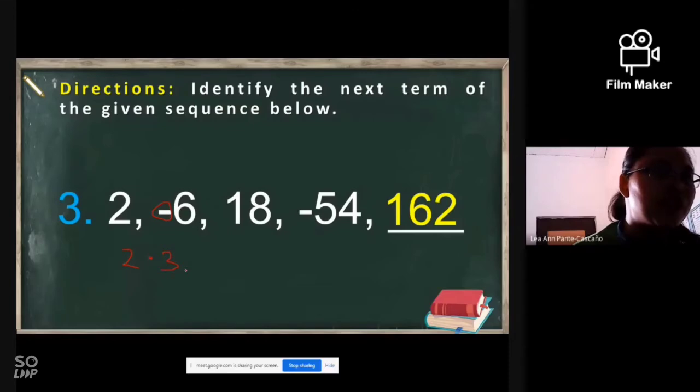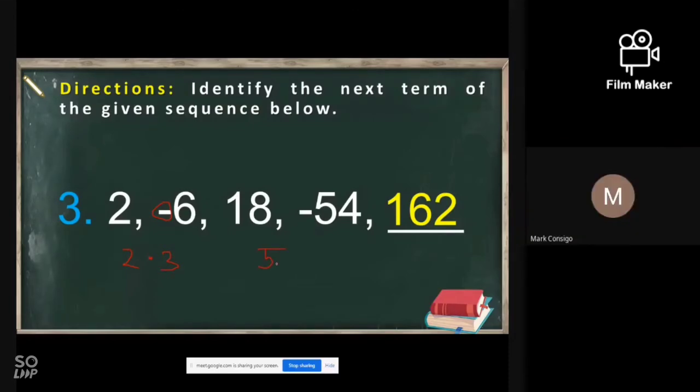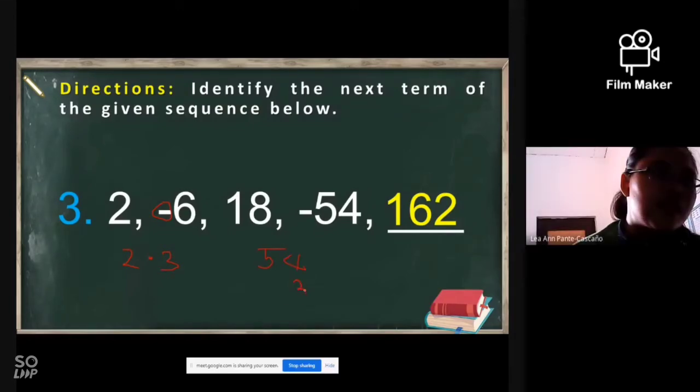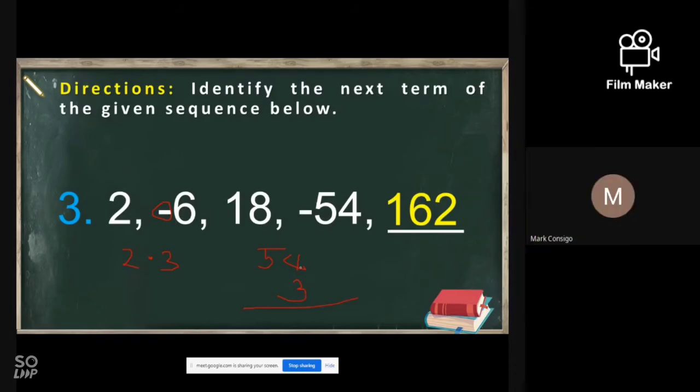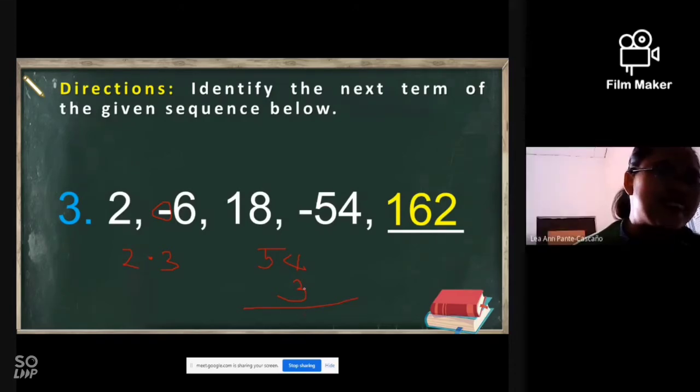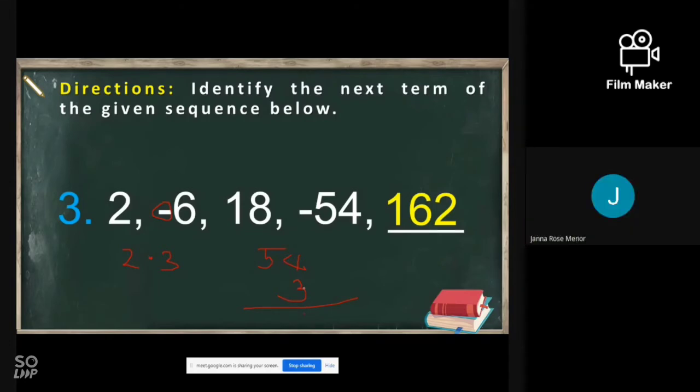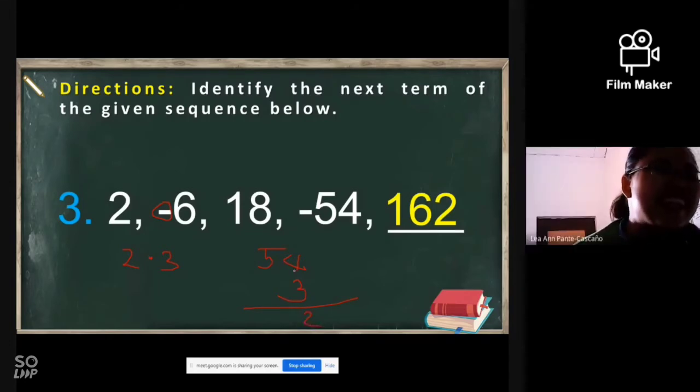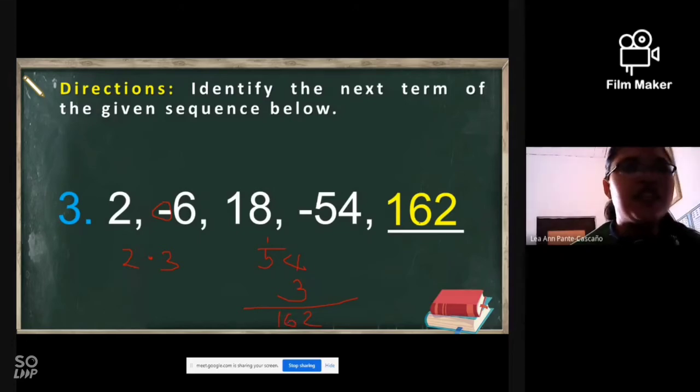Then 54 times 3, let's see. 3 times 4 muna, 12. Carry 1. 3 times 5, 15, plus 1, 16. So that is now 162.